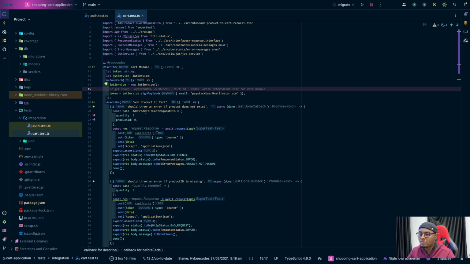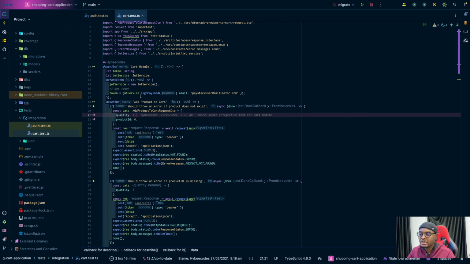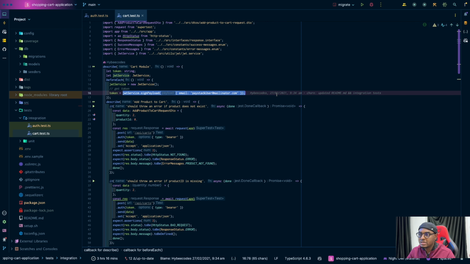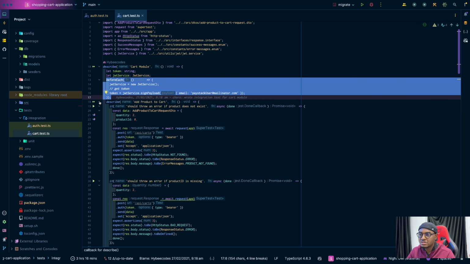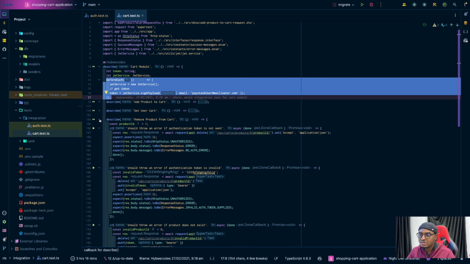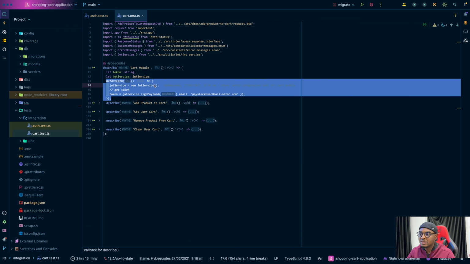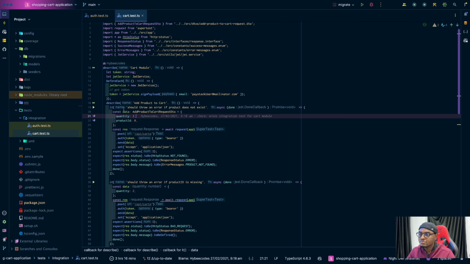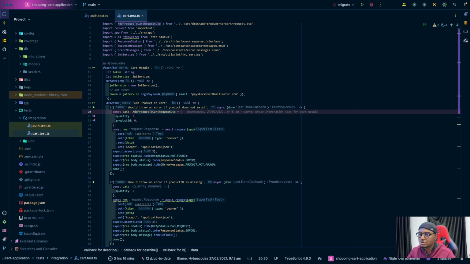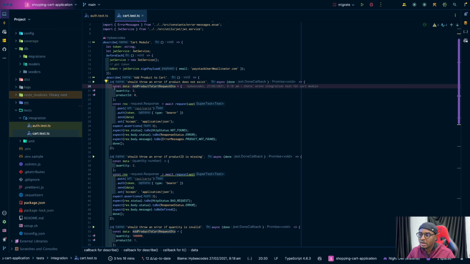Because to make a request to that card endpoint, we need a token, right? So I needed to generate one. And this is before each, right? So before each of these cases, it generates a token. So this one is for adding product to cart, and I have the payload.